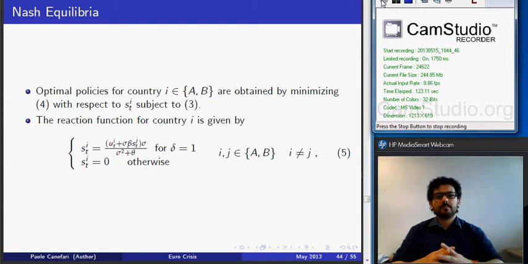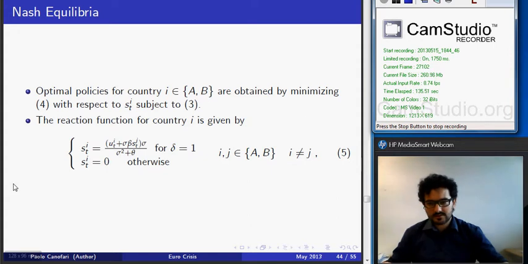As a first step, we need to compute the optimal response function for each one of the countries, and this can be obtained by minimizing the loss function with respect to the shadow exchange rate. And this is the optimal response function for country I, which depends on the shock affecting country I, on the devaluation of country I, on the elasticity of net exports with respect to the real effective exchange rate, and the inflation aversion coefficient.